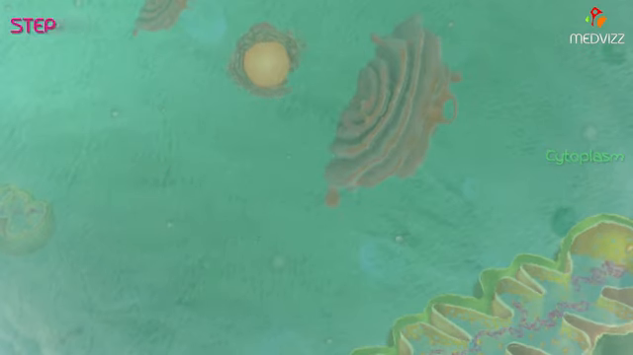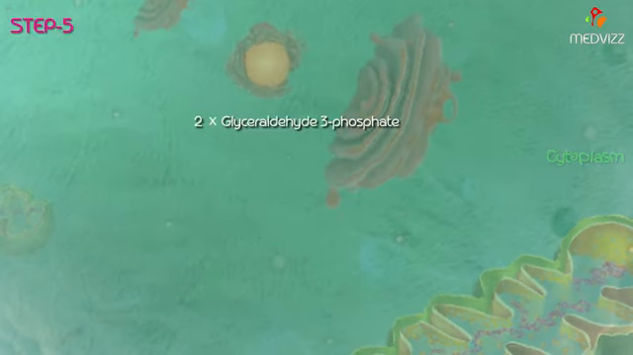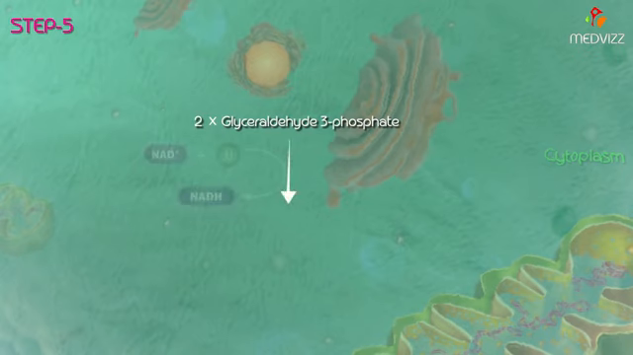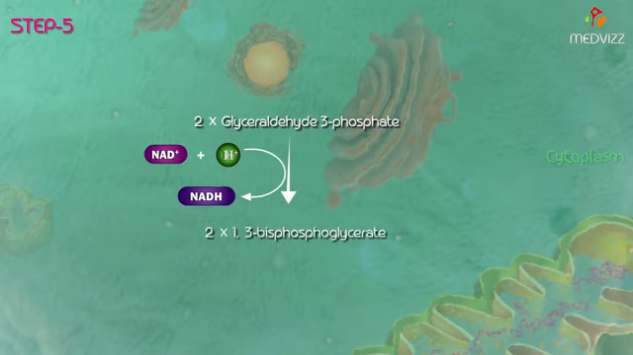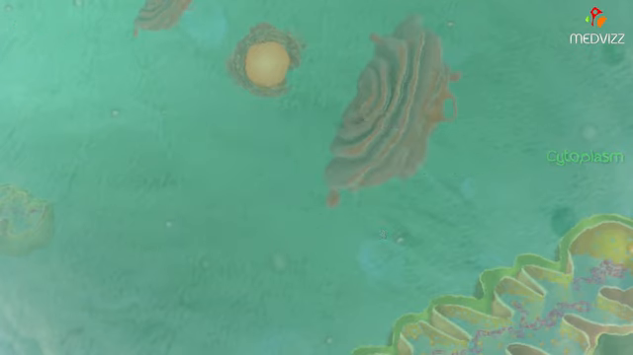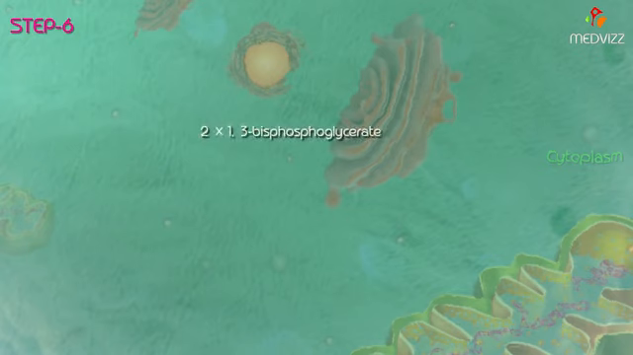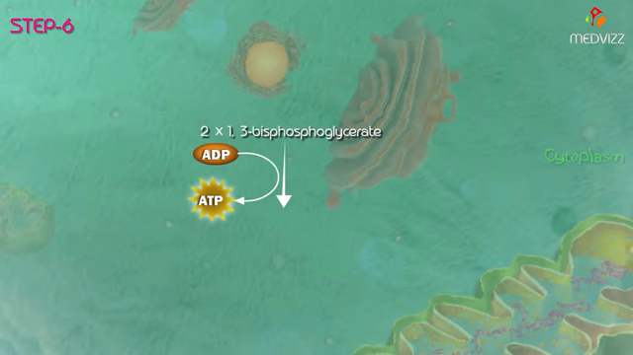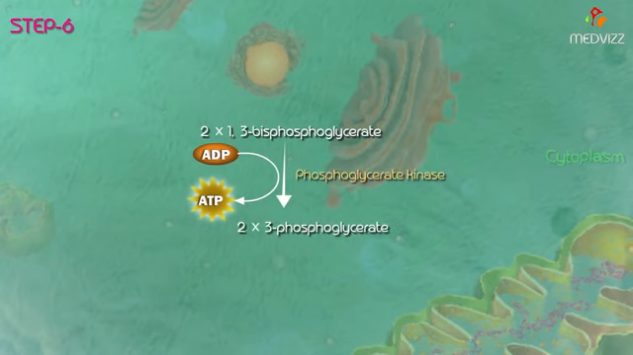The next is step 5. Glyceraldehyde 3-phosphate is dehydrogenated and simultaneously phosphorylated to 1,3-bisphosphoglycerate with the help of NAD+, and the enzyme is glyceraldehyde 3-phosphate dehydrogenase. This is a reversible reaction. The next is step 6. The energy of 1,3-bisphosphoglycerate is trapped to synthesize one ATP molecule with the help of the enzyme phosphoglycerate kinase, and it is a substrate level phosphorylation step.